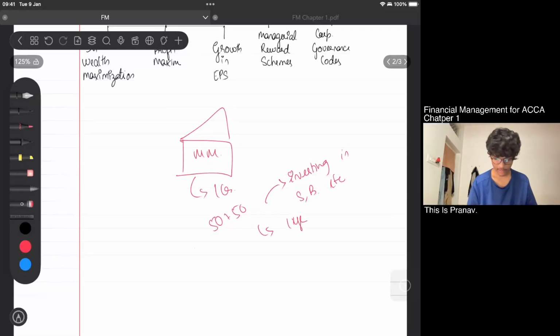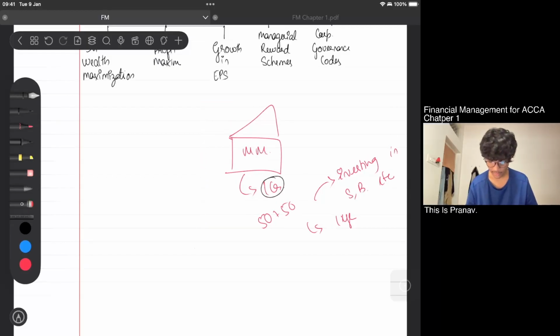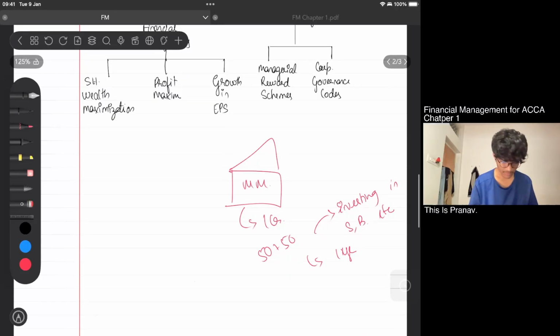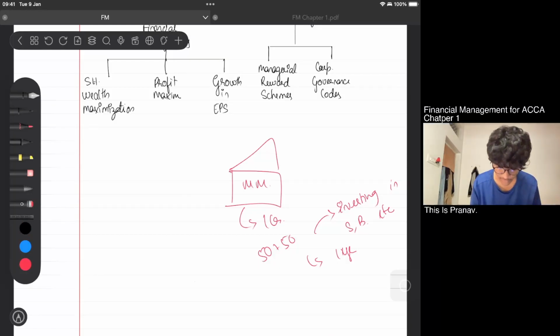Now I'll keep this a bit aside. So for me to invest this 1 CR, first I'll have to have 1 CR. How will I get 1 CR? First I'll be investing 50 lakhs by myself from my pocket, and the rest 50 lakhs I'll be investing from a friend of mine, or I'll be taking a bank loan or any of the other sources of gain. This is my equity and this is my debt.